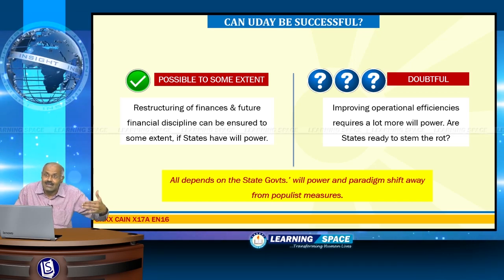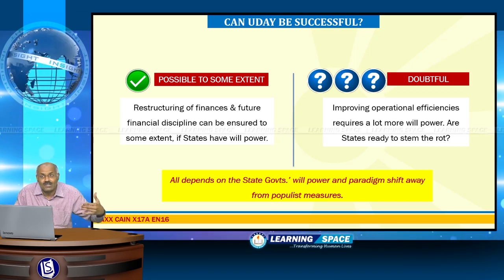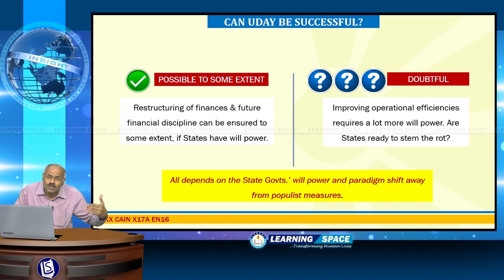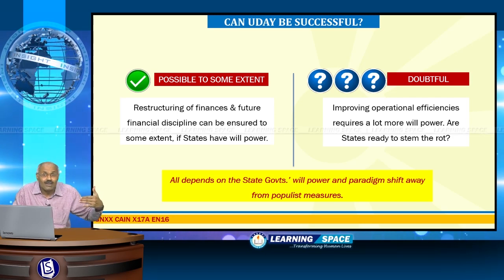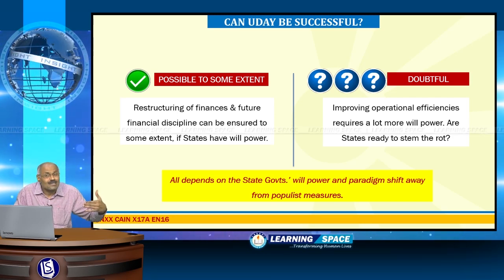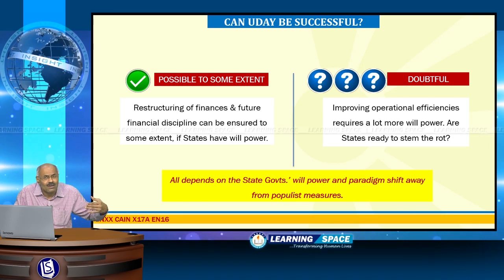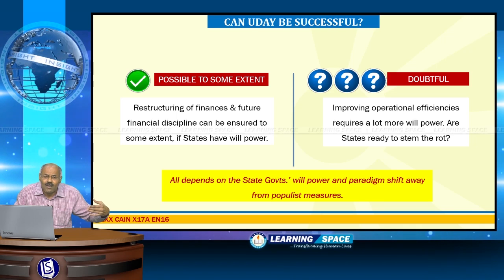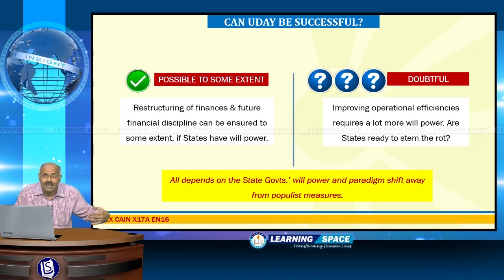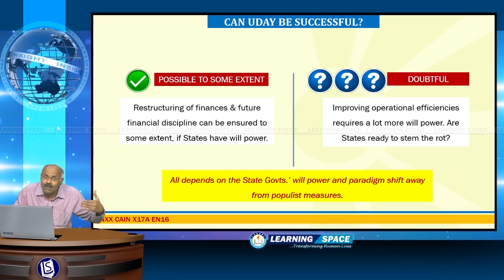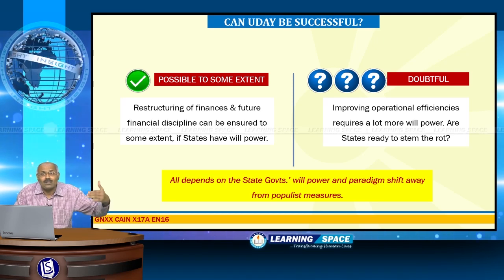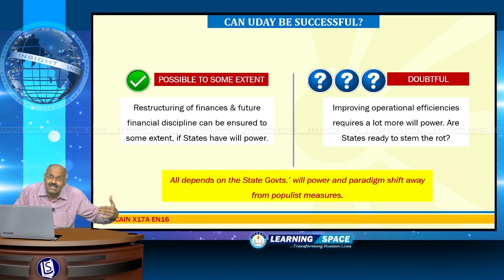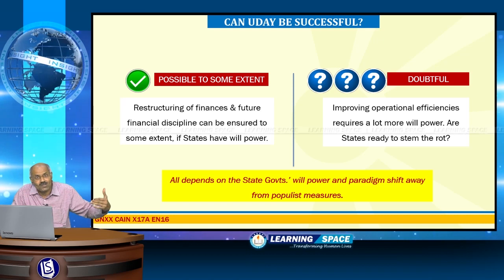And the second thing is, improving operational efficiencies requires a lot more willpower. In several places metering is not there, in several places faulty meters are there, and theft of power is quite common in rural areas, and states should have willpower to improve the organizational efficiency of Discoms.